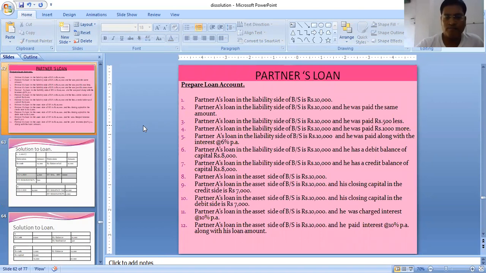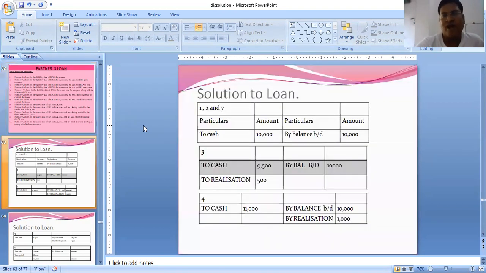In the second case, partner A's loan on the liability side is 10,000 and he was paid the same amount. It's written paid, not written then also paid, so the entry is the same. Next, partner A's loan on the liability side of the balance sheet is 10,000 and he was paid 500 less. So in this case, it will be 9,500 to cash, and to realization, the profit on payment is recorded because we are paying less. Any type of profit is transferred to realization account.